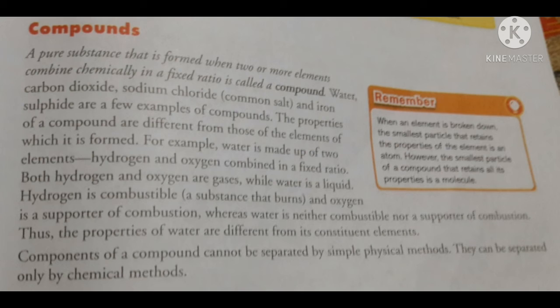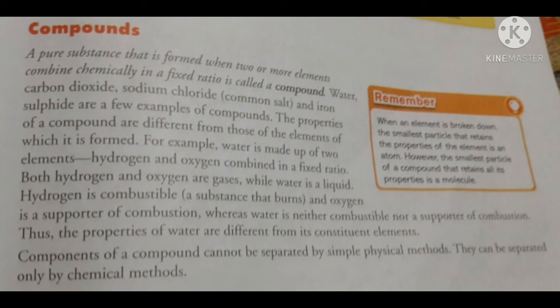The best example is water. Water is made up of two elements, hydrogen and oxygen, combined in a fixed ratio. Children, you know the formula of water, it is H2O. Both hydrogen and oxygen are gases, while water is a liquid. The state of the compound and the elements is also different.